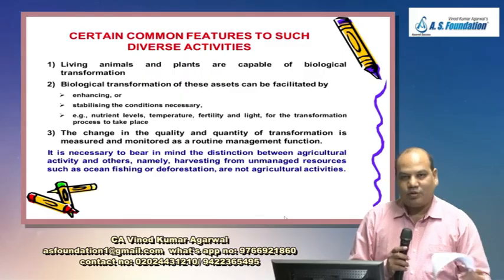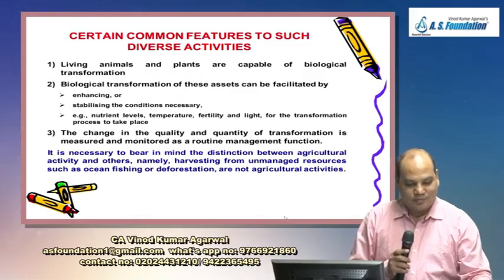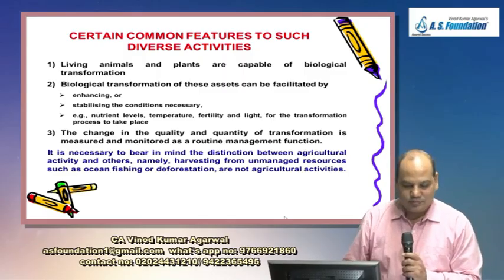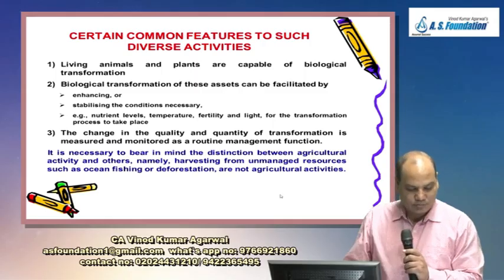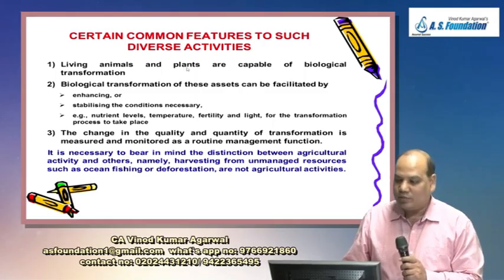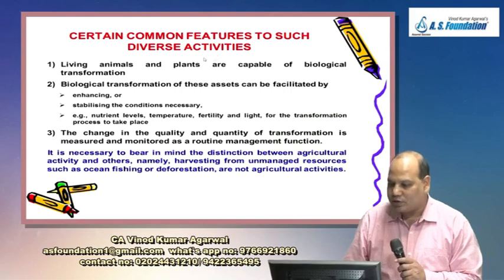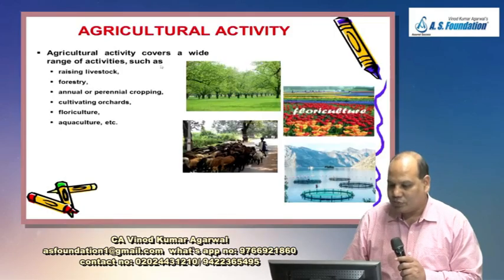We are talking about agriculture right now, and the topic is what is agricultural activity, what is harvest, what is biological transformation. Living animals and plants are capable of biological transformation. So there is a certain common feature to such diverse activities. Which diverse activities are we talking about?